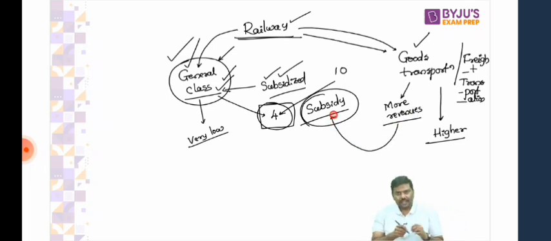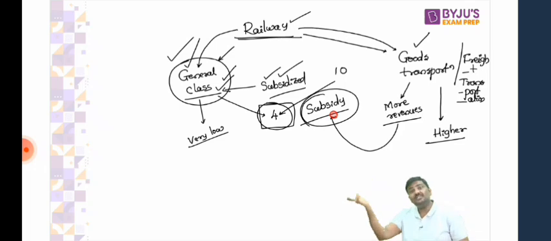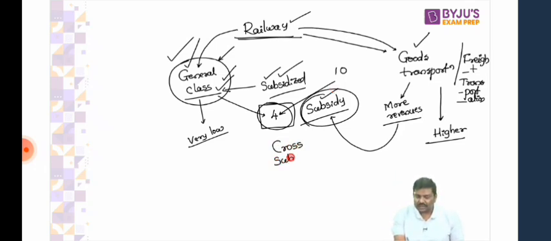Is the logic okay here? On one side, I will charge very low. On the other side, I will charge very high. And because I'm charging a higher amount of money, I'll be able to generate more revenues and try to provide, again, it doesn't always match, subsidies on this side. This practice is called cross subsidies. This practice is referred to as cross subsidization.